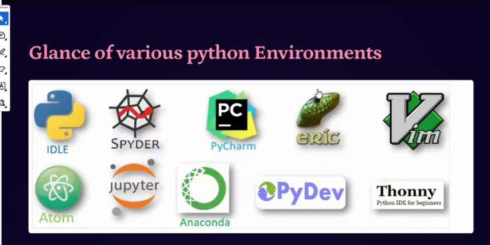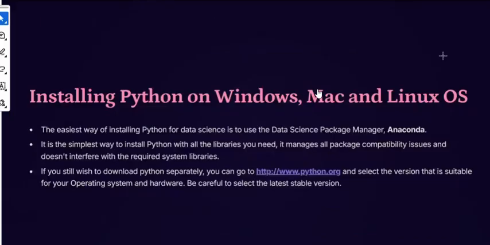So let's understand further about the installation. Installing Python, whether it is on Windows, Mac or Linux, which are the three major operating systems, you can use it very easily on any of them. This is the URL I have given from the original Python website where you can install only Python. But as I said, by installing only Python, there are huge libraries missing which we have to install separately.